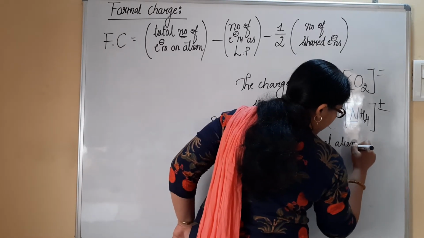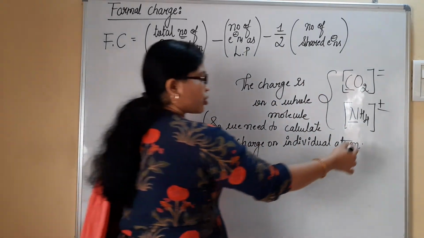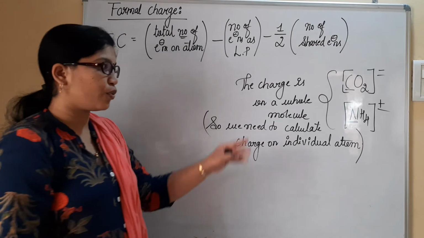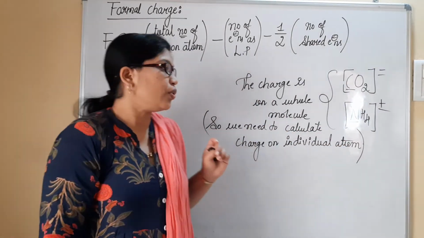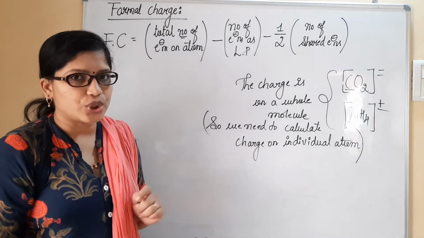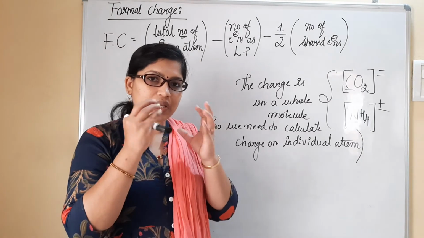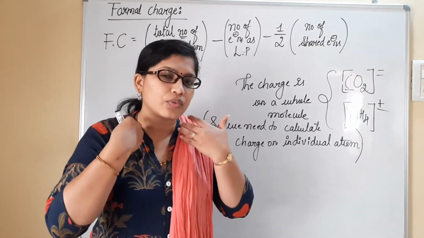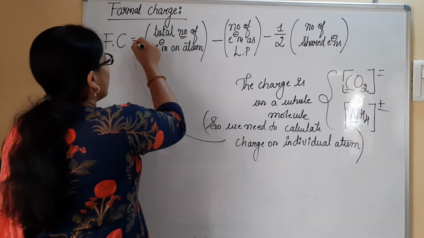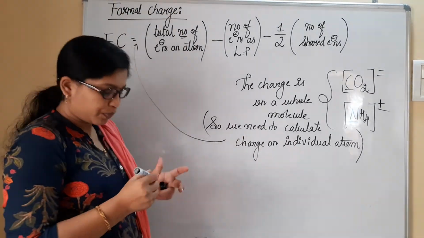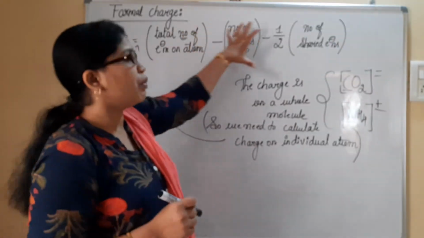When you consider particularly charge on individual atom, we have to break up this whole molecule given, and then calculate the charge on each individual atom. The charge on individual atoms, each possessing their own kind of charge, is going to be calculated with the help of formal charge. And formal charge can be calculated by using this simple formula.